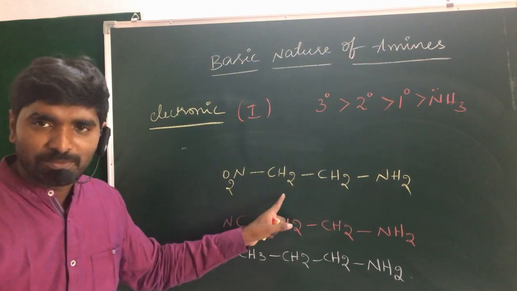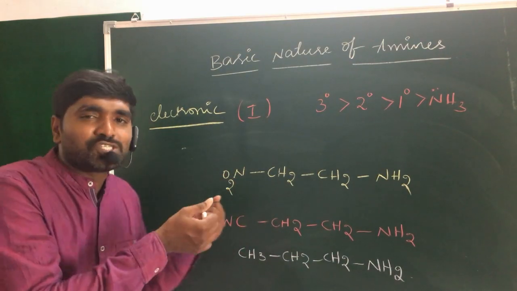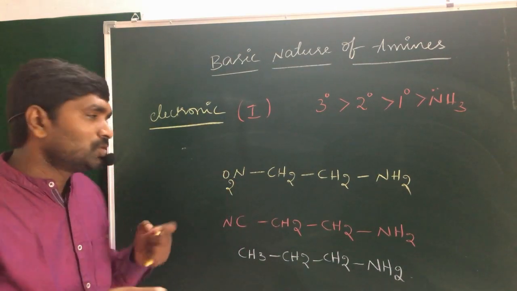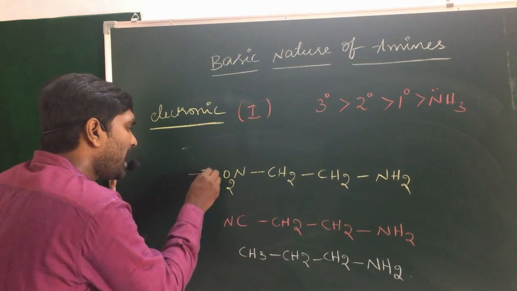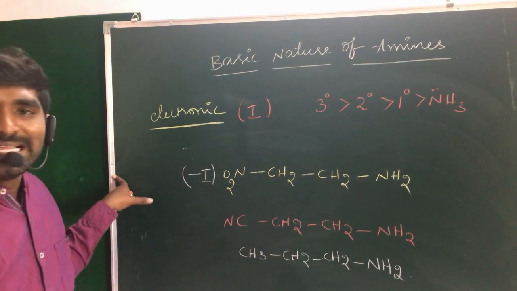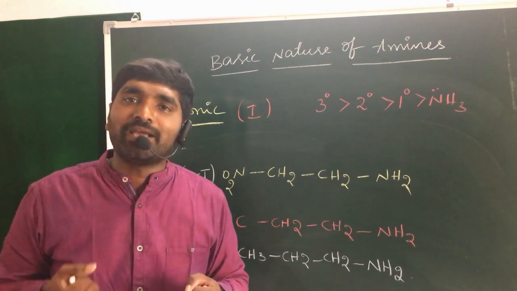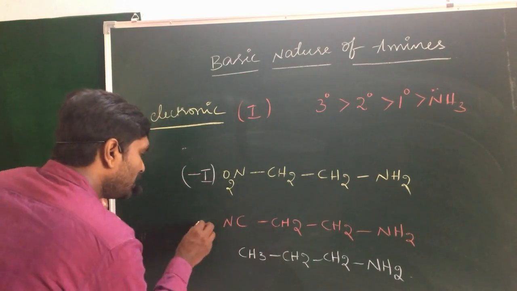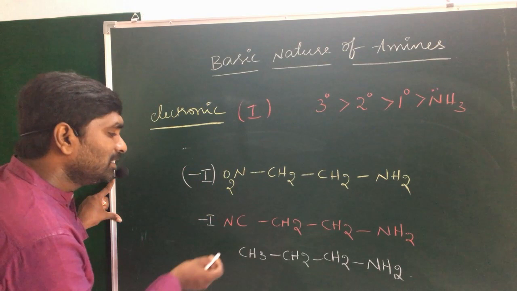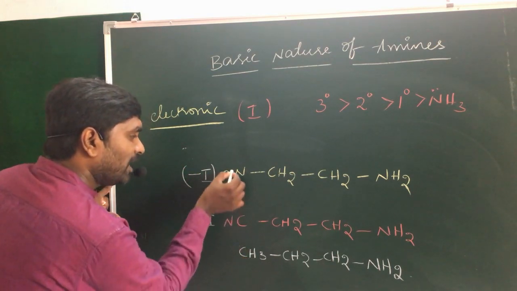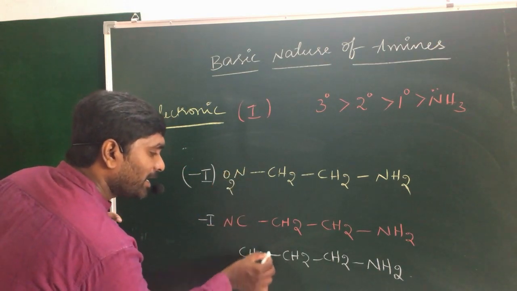In the first example, NO2 is one of the strong electron withdrawing groups, which is nothing but a minus I group. Cyanide is also one of the strong electron withdrawing groups, which is also a minus I group. But in the third example, in place of NO2 or cyanide, we have the alkyl group.